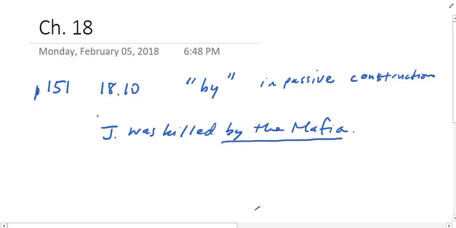Okay. So John is the patient. He's the one who is affected by the action. And the mafia is the agent, the doer of this verbal action. When the subject is the subject of a passive verb, the subject is not performing the killing. It's not performing the verbal action. Someone else is doing that. And I can choose to specify it with a prepositional phrase, by so-and-so, or I can choose to leave it unspecified. All right? Now, in Greek, if I want to specify the agent, I'm going to use hupa.